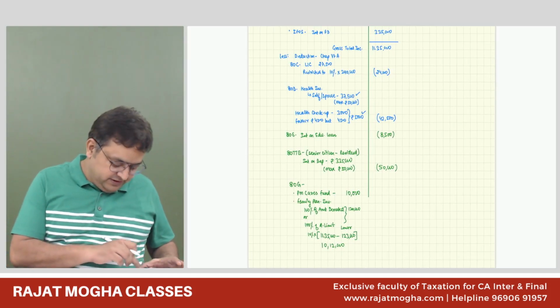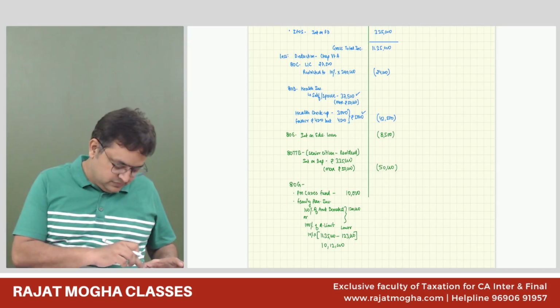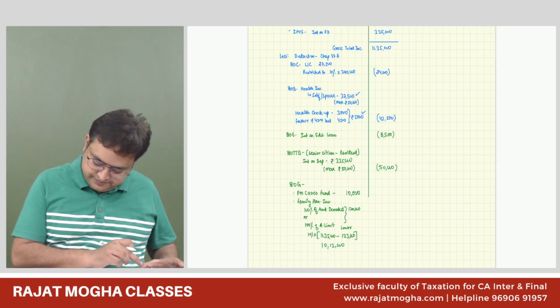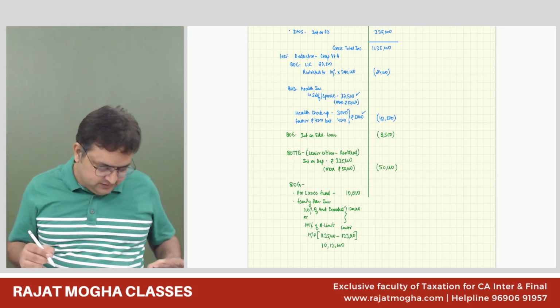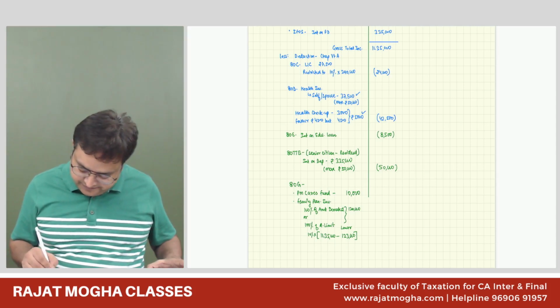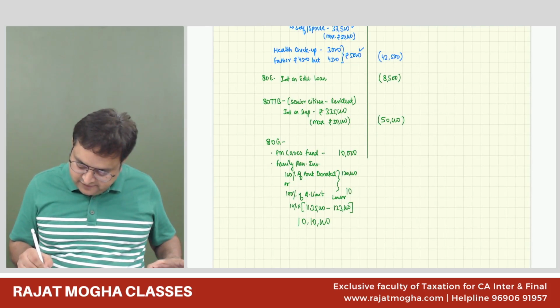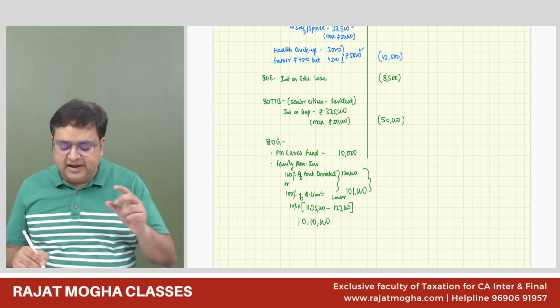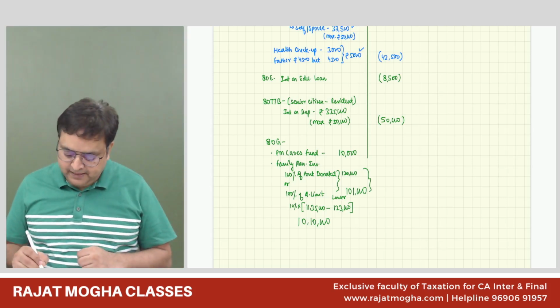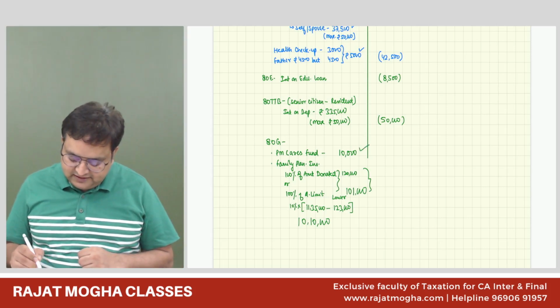The total of all deductions is 1,25,000. So it is 10 lakh 10,000, 10% of it is 1,01,000. So whichever is lower, we will get 1,01,000 from here. So this is 1,01,000. This is 10,000.